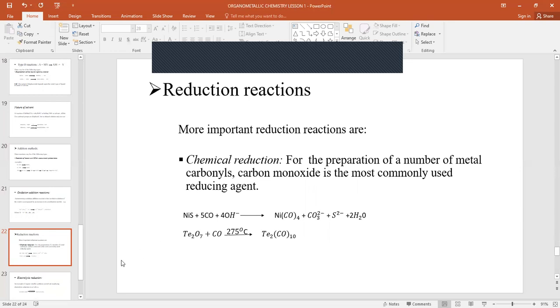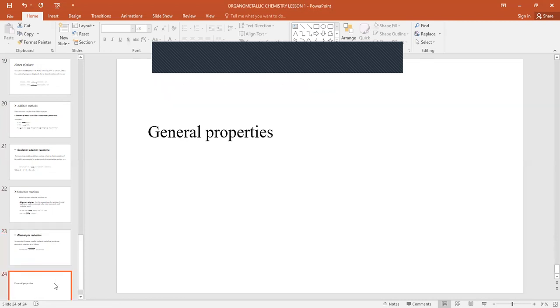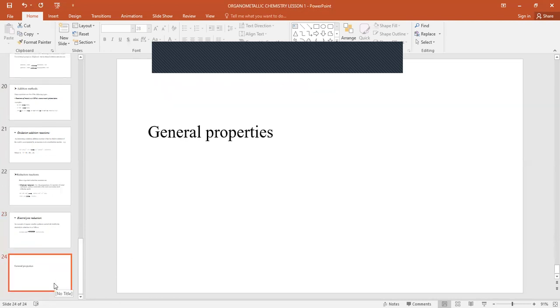We have also the electrolytic reduction. An example given for this is shown below in the following equation, where we use tin as the cathode.